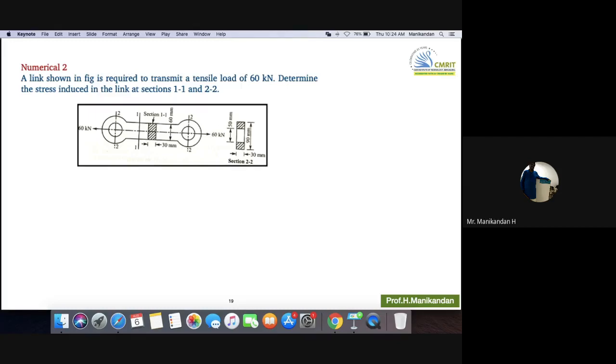If the load is displaced away from the axis at some distance, then obviously the second type of stress, called bending stress, will come into picture. That sort of loading we call eccentric loading. So bending stress is produced only during eccentric loading, right? In any component, the line of action of the load will be displaced at a distance from the axis of the component. Did you understand? So this is about the second type of stress.